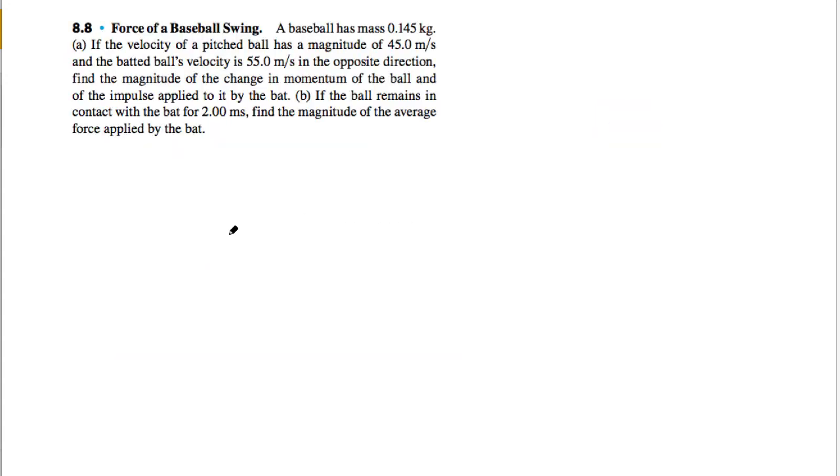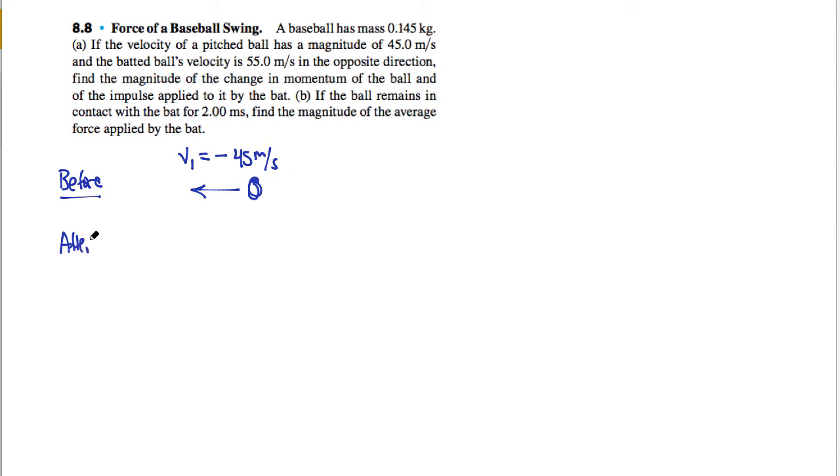For question 8.8, we have a baseball that has a mass of 0.145 kilograms. The velocity of the pitched ball, so we'll say here's my incoming pitched ball, is 45.0 meters per second. So let's say the pitcher is somewhere to the right and our pitched ball is heading this way. So our velocity before it's hit is negative 45 meters per second, and this is all in the x direction. So this right here is my before.